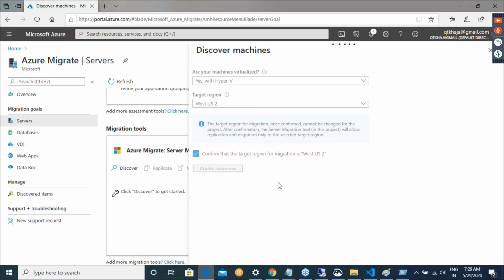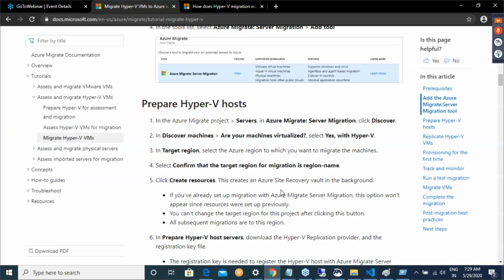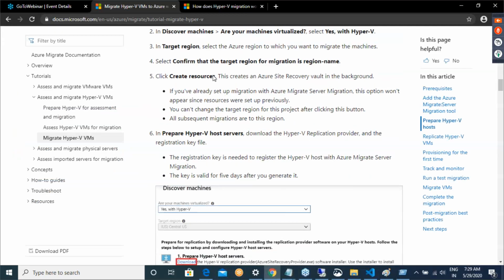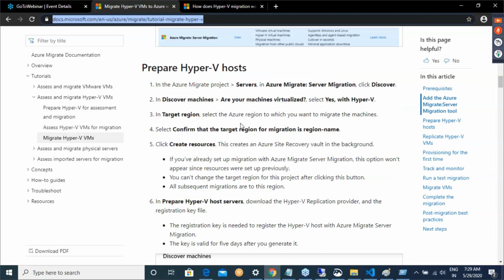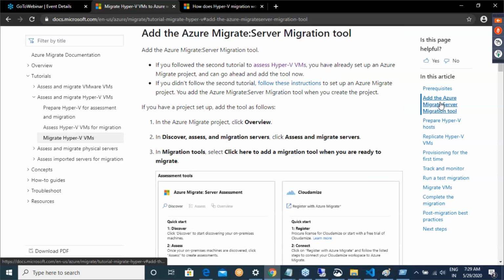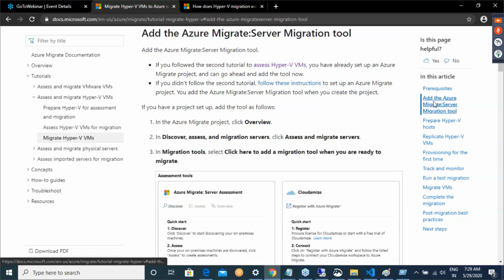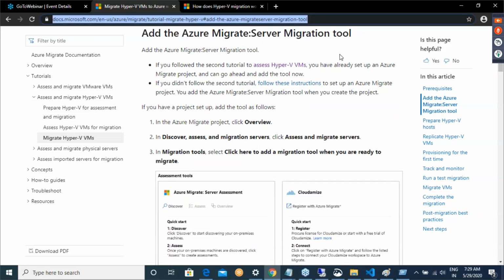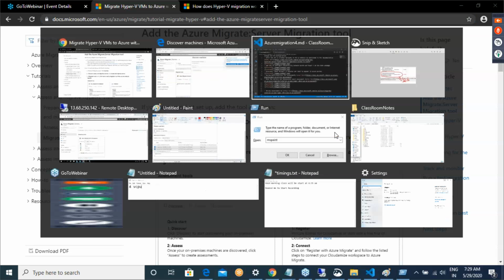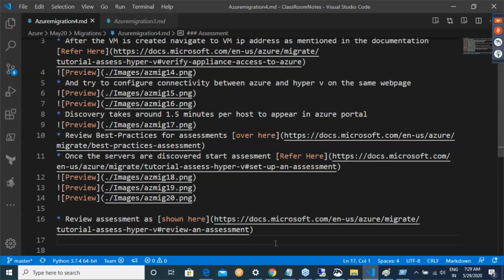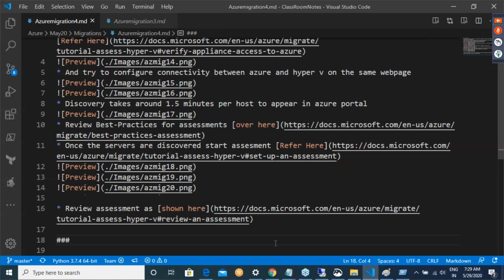Okay. So let us see how much we can do. Discover virtual machines, and we need to do one step. So for example, if you want to see what I'm trying to do in this documentation. Now migration.